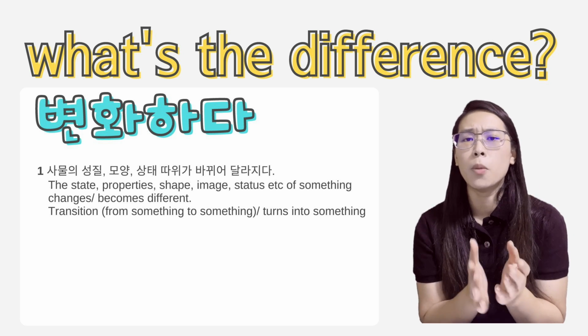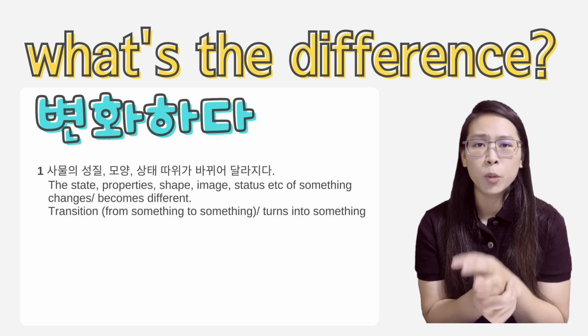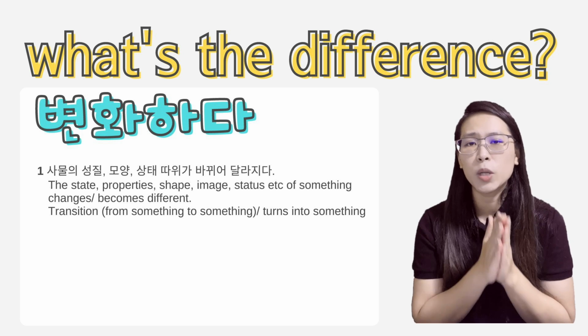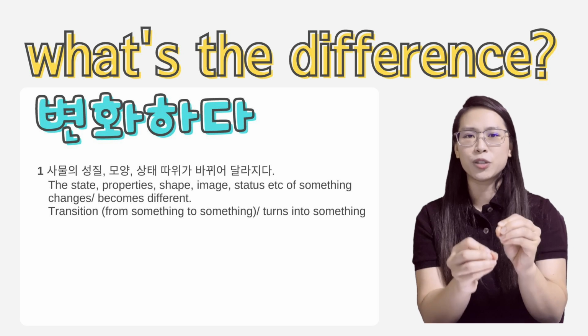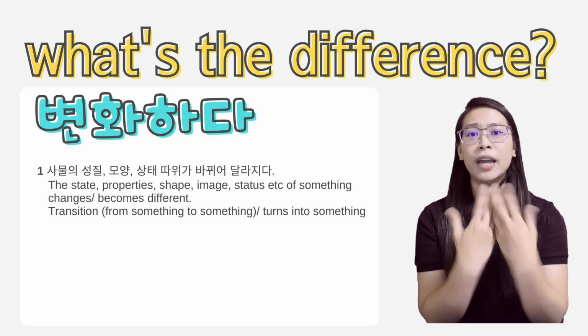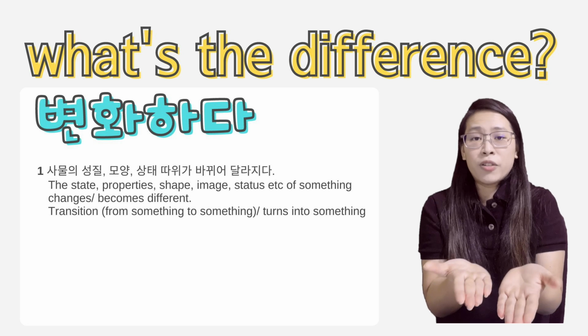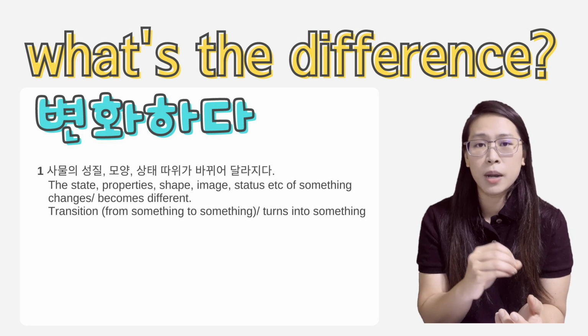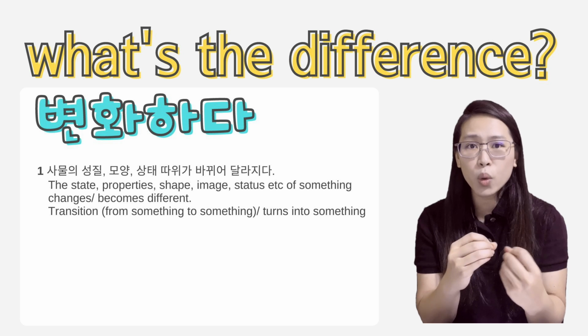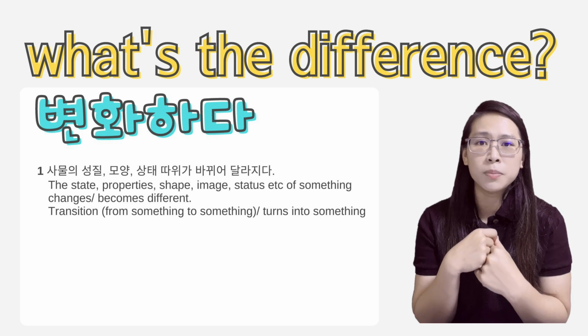변화하다 is actually a bit more passive verb than 변경하다. So the difference between 변화하다 and 변경하다 is that 변화하다 is like it has been changed, right? It's not that I went to change it, not that I changed it, but it's just changed, right? It has been changed in that sense. Okay, so 상태 바뀌어요. It's not that I change it, but it's being changed, right?